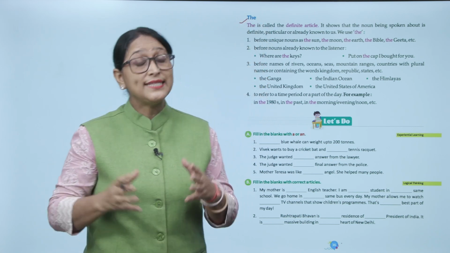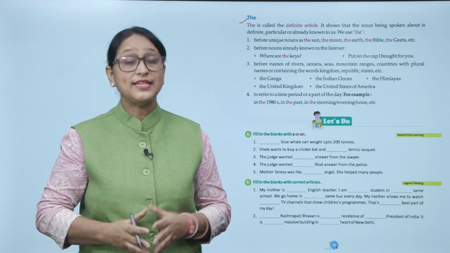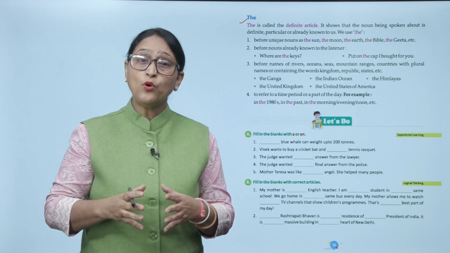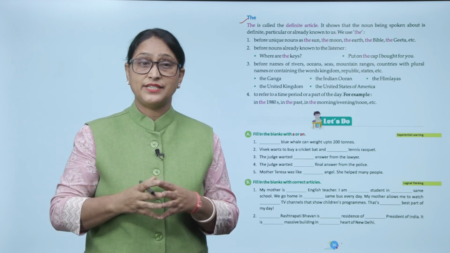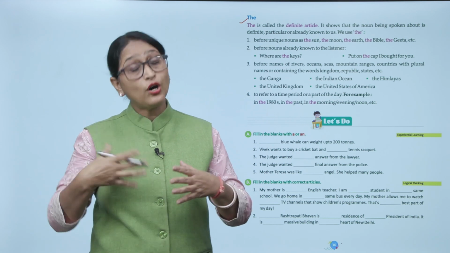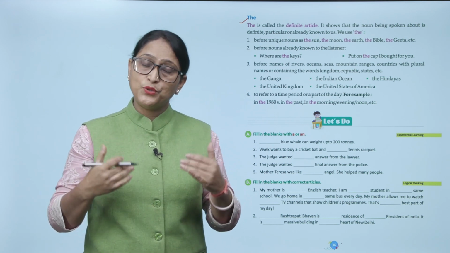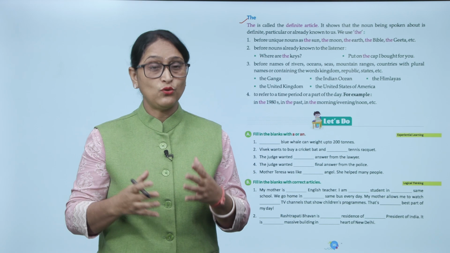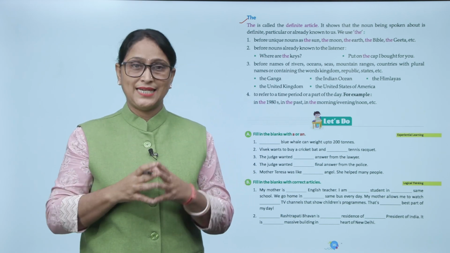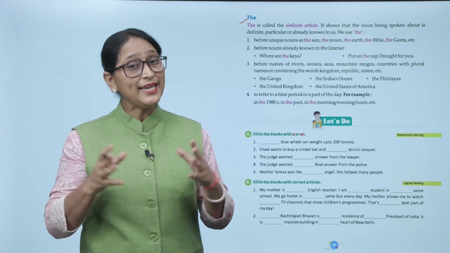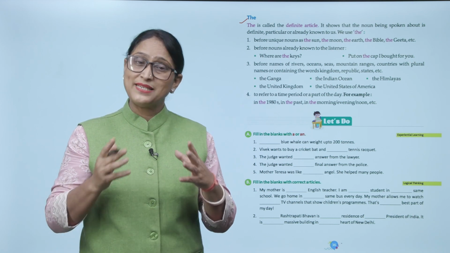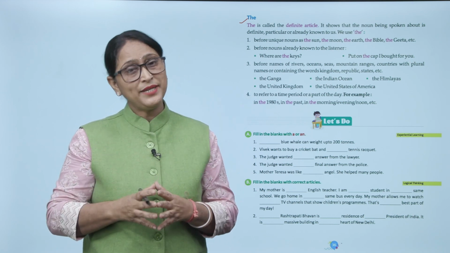The is called the definite article. It shows that the noun being spoken about is definite, particular and already known to us. We use the. अगर नाउन पर्टिकुलर है, उसको हम पहले से ही जानते हैं, तो हम किसका यूज करेंगे? The. और the को हम इसीलिए डेफिनेट आर्टिकल भी कहते हैं.